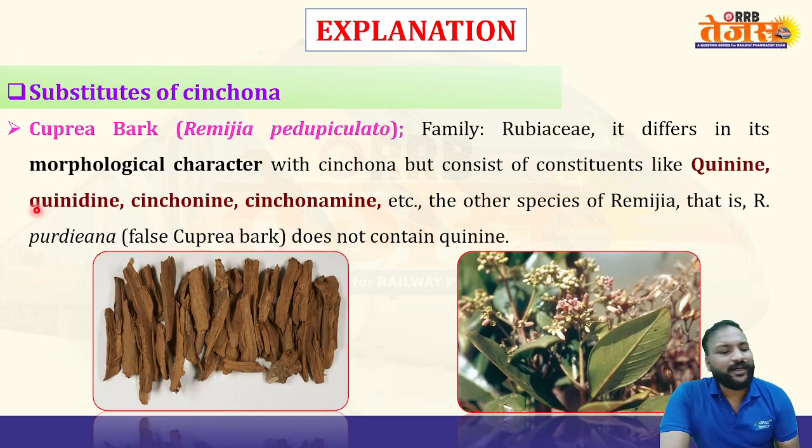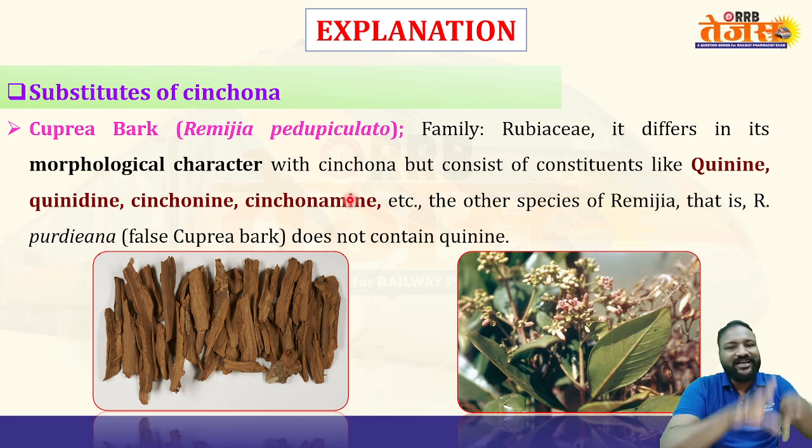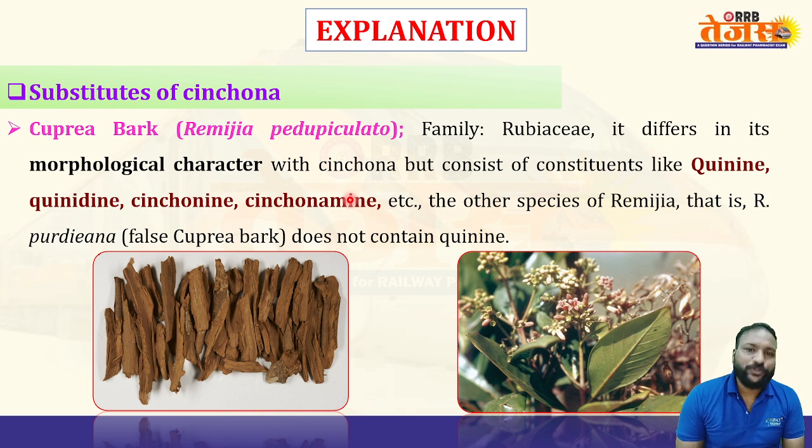Option A, Cuprea bark. That is Remijia pedunculata, the biological source of Cuprea bark, family Rubiaceae. It differs in its morphological character from cinchona, but contains alkaloids like quinine, quinidine, cinchonine, and cinchonidine. That's the reason. Because it has similar chemical constituents, it is used as a substitute. Other species of Remijia also have the same chemical constituents.